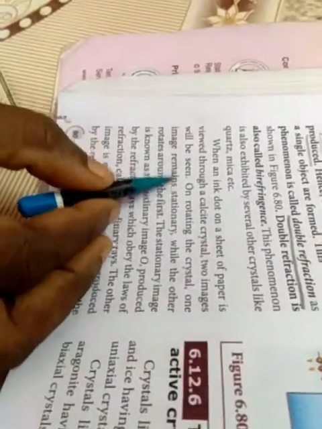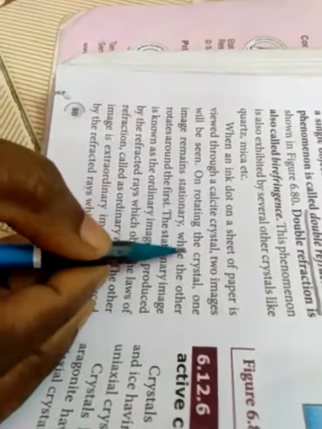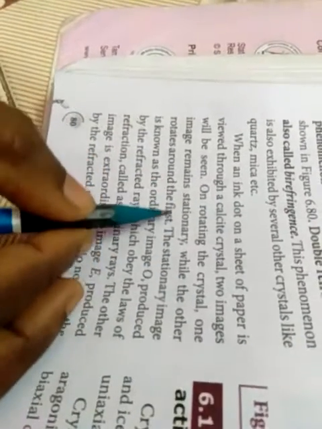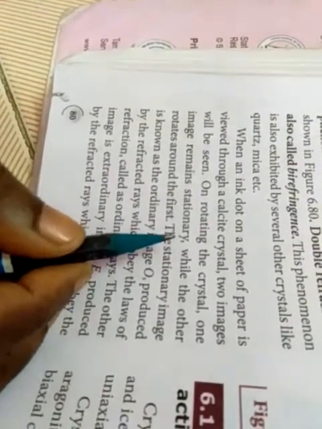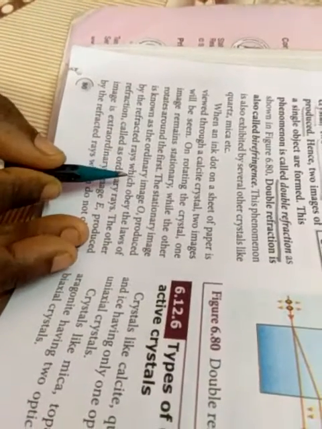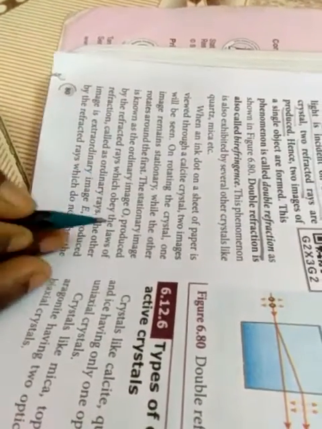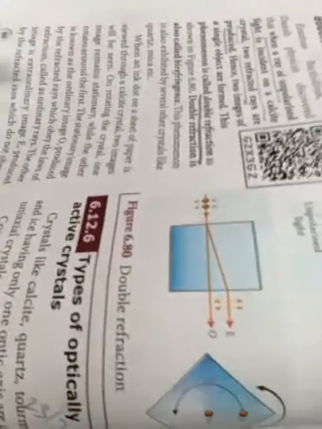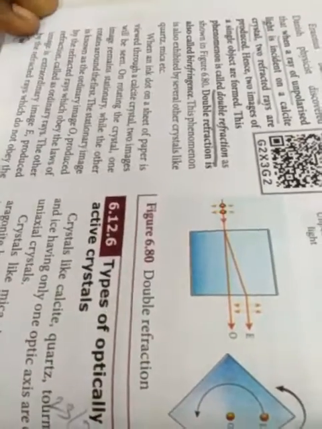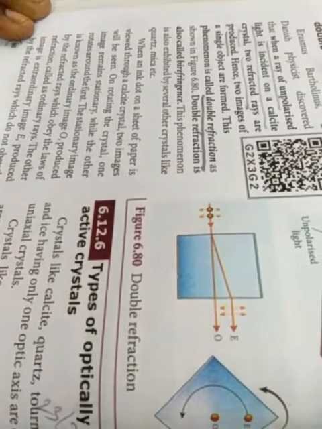The two images will be seen on rotating the crystal. One image remains stationary. So of the two images, when you rotate, one image keeps moving. The stationary image is known as the ordinary image. It is produced by the refracted rays which obey the law of refraction, called the ordinary rays.